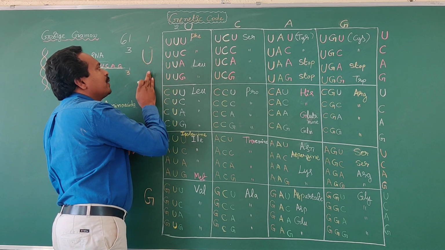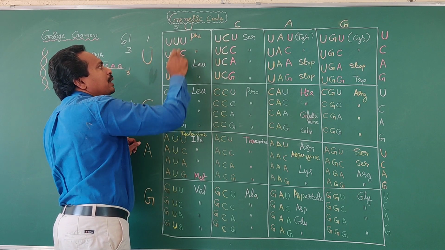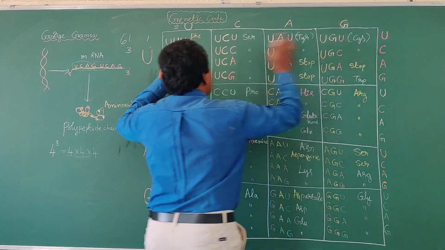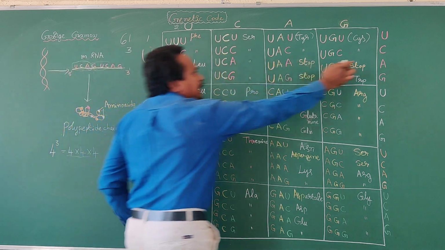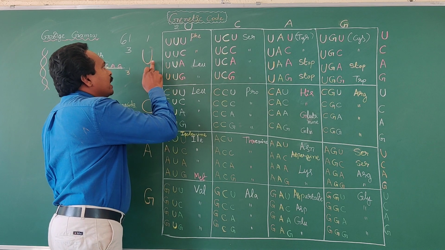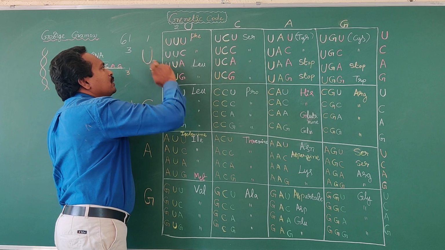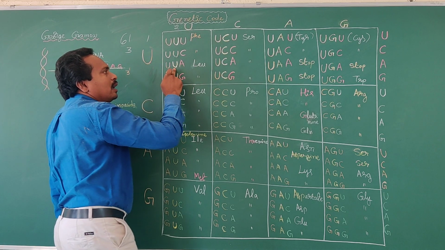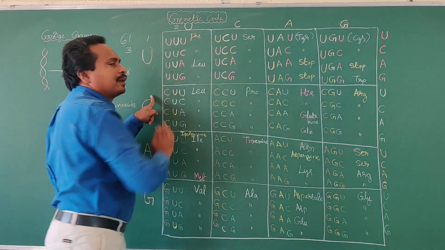Next, in the first position U, and in the second position U, yellow color U, and in the third position the next nitrogen base C. This is one codon. Like that. The next codon: uracil, and in the second position uracil, and in the third position adenine, UUA.